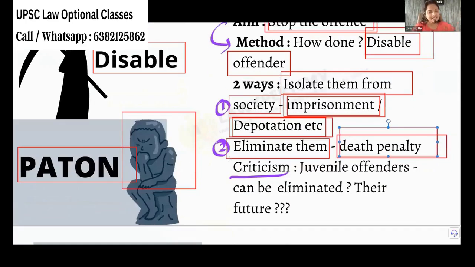So the criticism for this theory is that you cannot isolate everyone. See, there are people who commit the offense just because of the circumstances. They don't understand certain things. See, I don't advocate this. It is not my personal opinion, because nowadays crimes are very heinous. If we listen to those crimes, you will get a heart attack. Okay, but it is a theory.